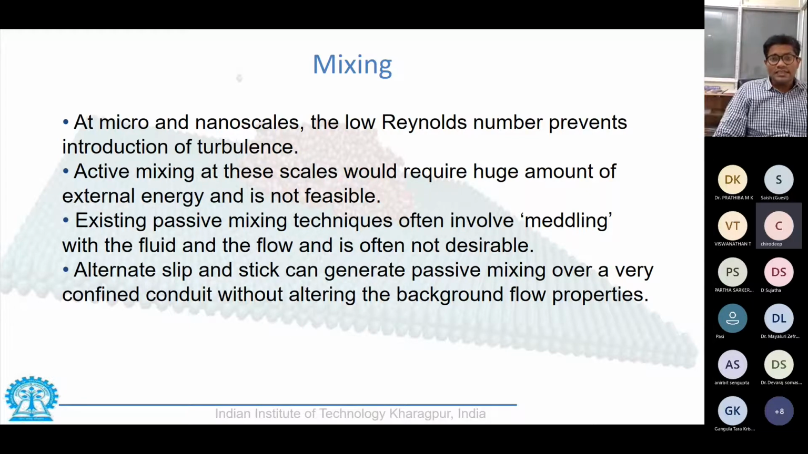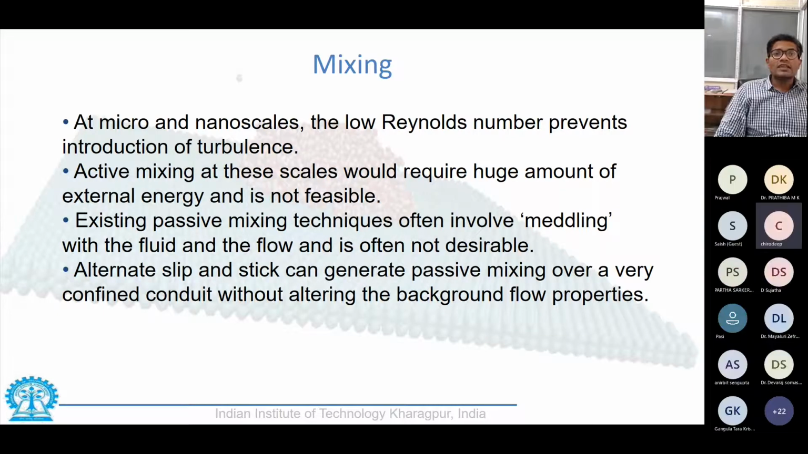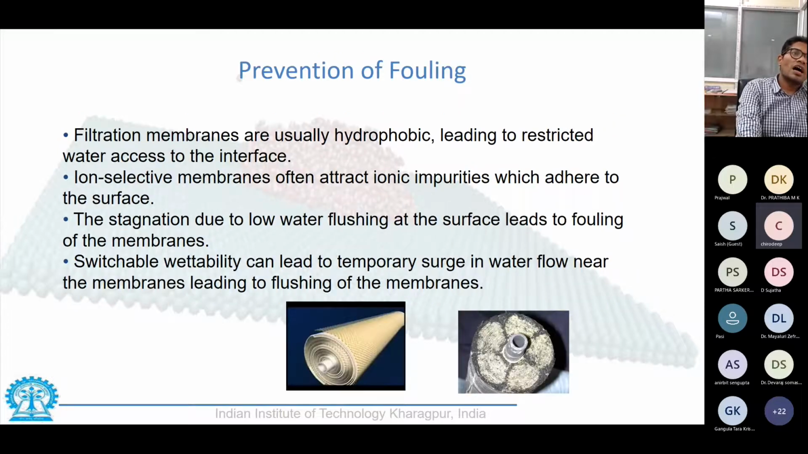So in such a case, we have to introduce certain molecular stickers at nano level, which would cause local recirculation. Independent of the Reynolds number, it would recirculate the particles, allowing mixing to happen inside the channel of nanometer dimensions, and allowing the reaction to proceed without any hindrance. So that is another aspect why nanofluidics is important for your lab-on-a-chip devices. The other thing is prevention of fouling.